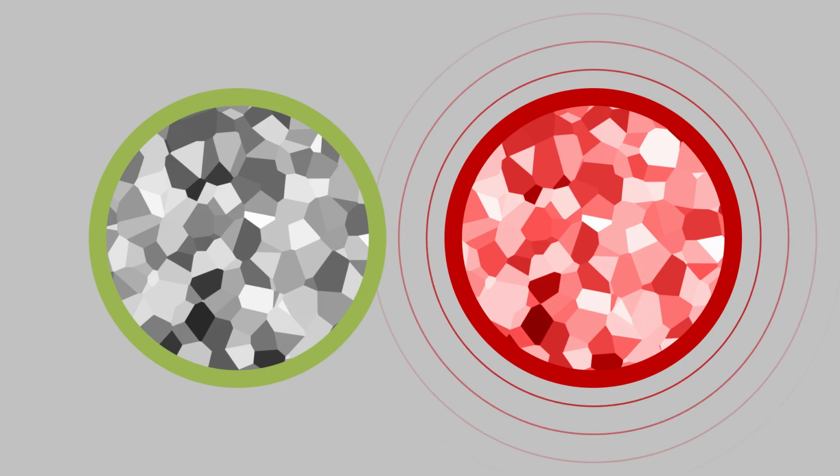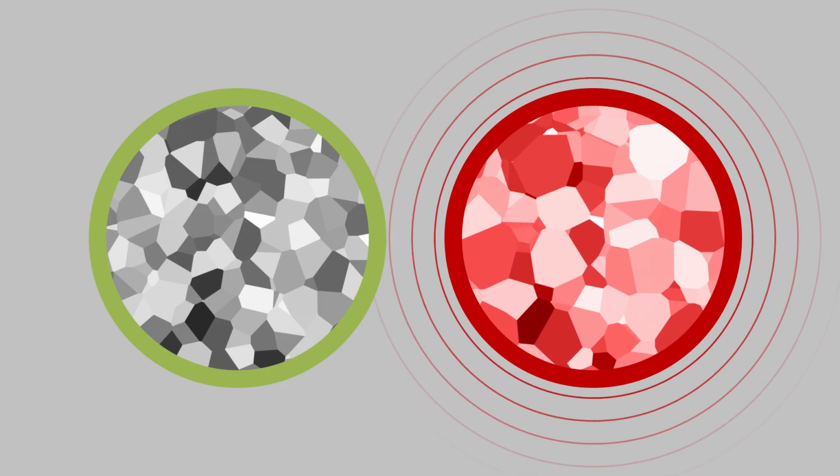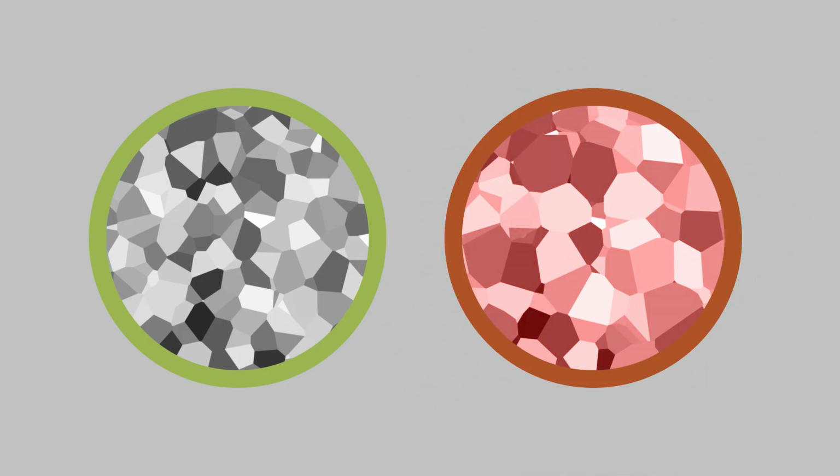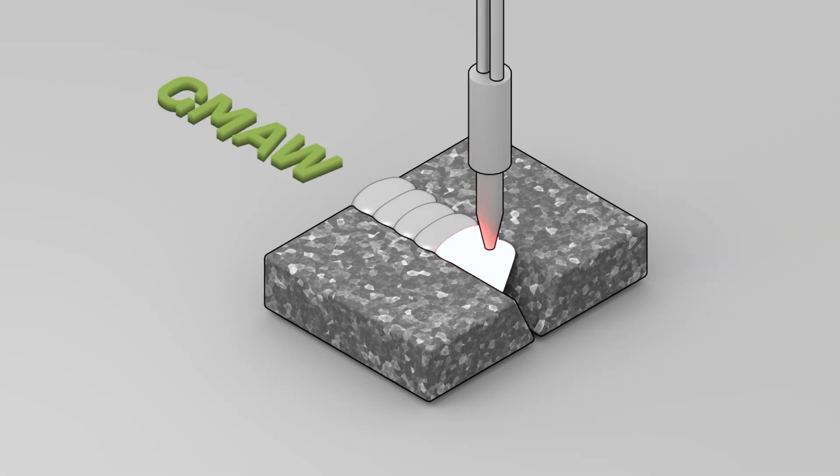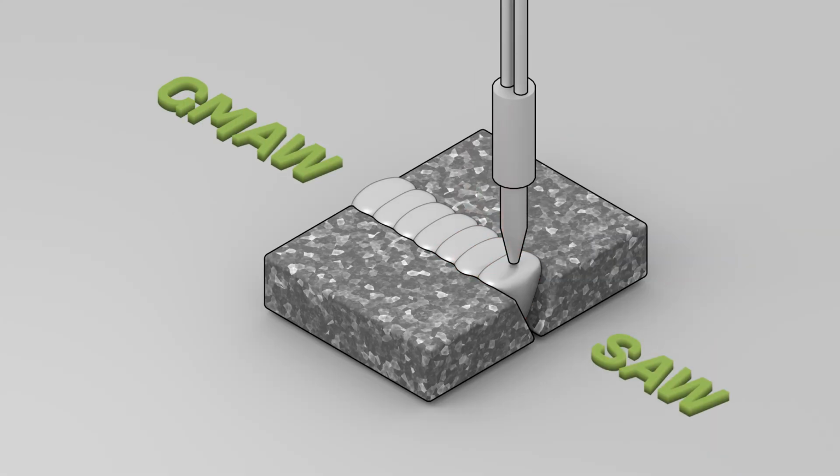In the welds, a particular point of attention will be the heat-affected zone, where the base material microstructure is completely transformed by the heat from the welding process. The welding process will be investigated in relevant industrial conditions for construction of infrastructures. In particular, we will look at gas metal arc welding and submerged arc welding.